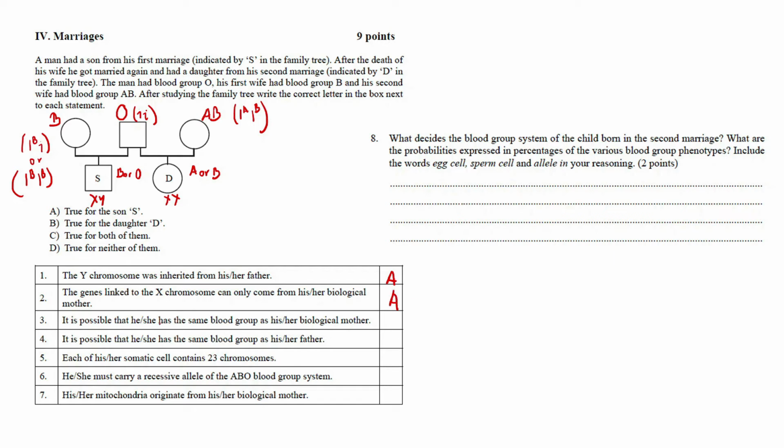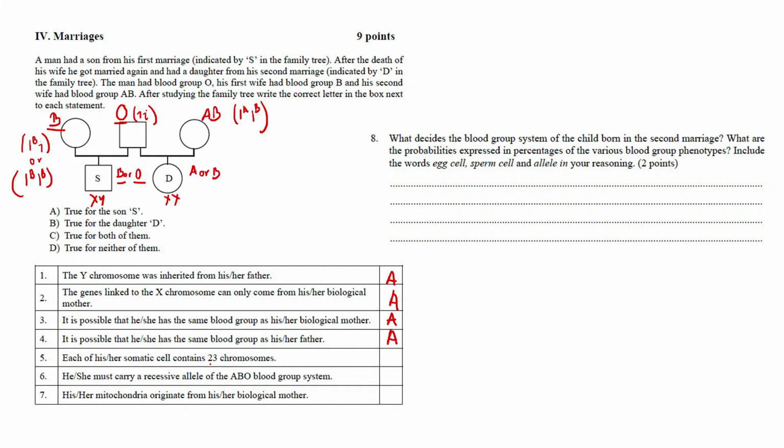It is possible that he or she has the same blood group as his or her biological mother. Okay, so we have discussed that the son can have the same blood group as the mother, but this daughter can't have type AB blood. Therefore, again, A is the good answer. It is possible that he or she has the same blood group as his or her father. Again, the son will be the good answer in here, as we discussed that blood group O is a possibility, and the father had blood group O as well, we know. So A.